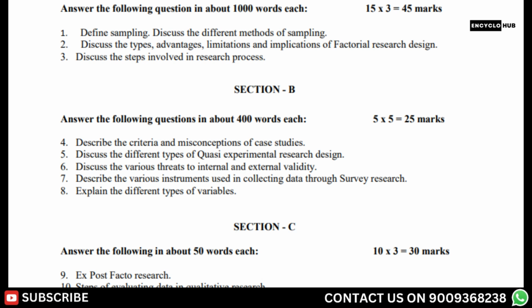14. Causal comparative research design. 15. Objectivity safeguards. 16. Research biases. 17. Memory effect. 18. Content analysis.